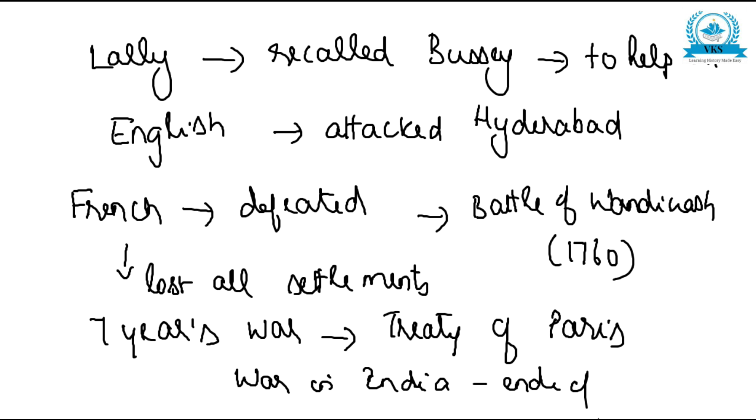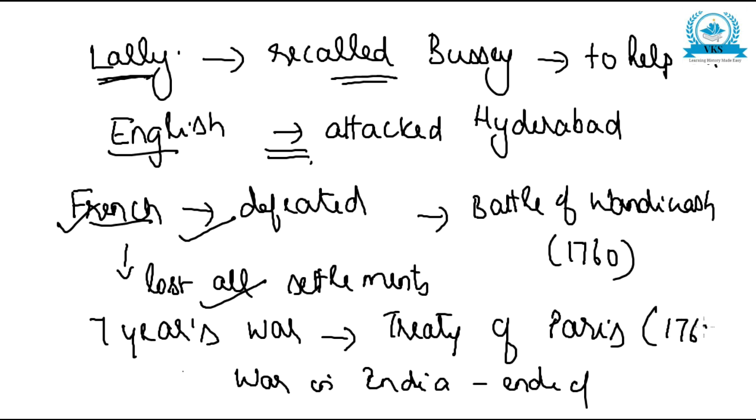That is, the 7 Years' War was fought between England and France in Europe. That was the reason for the war in India also. So Robert Clive captured Chandranagar, which was a French settlement, and the French sent a person called Count de Lally to fight against the British. Count de Lally seized the fort of Saint David and planned to attack Madras, and he called Bussey to help him. But the English attacked Hyderabad and captured it. The French were completely defeated, and they lost all their settlements, and with this the 7 Years' War also ended with the Treaty of Paris, that was in 1763.